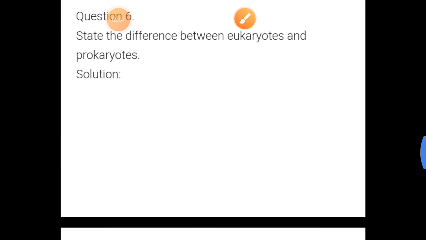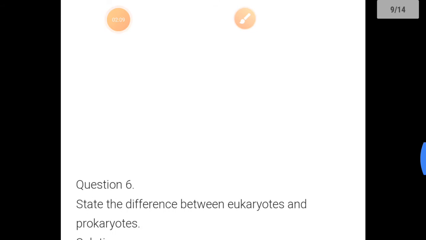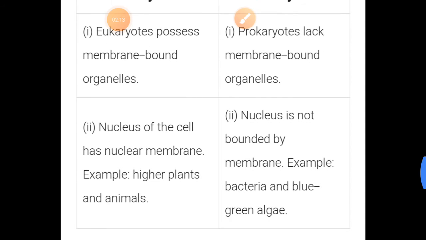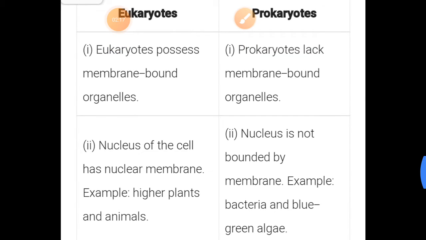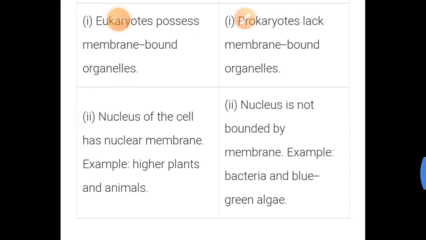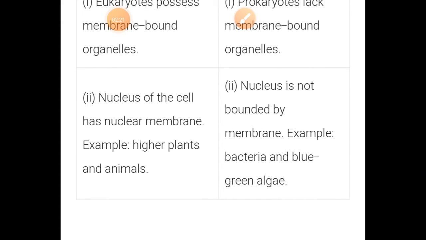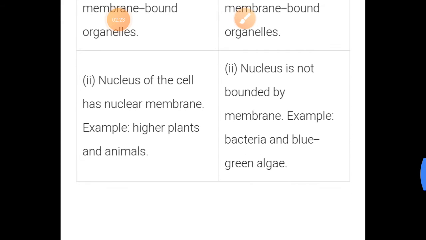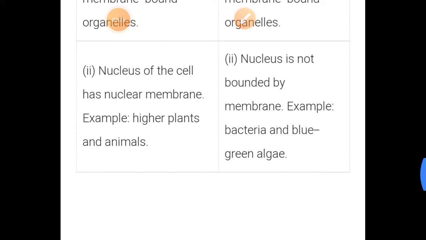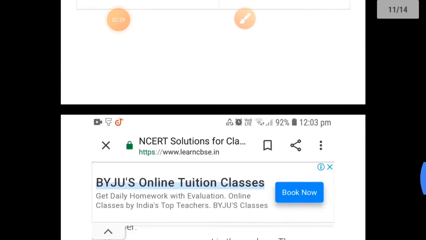Question number 6. State the difference between eukaryotes and prokaryotes. So what is the major difference? Eukaryotes possess membrane-bound organelles. Prokaryotes lack membrane-bound organelles. The nucleus of the eukaryotic cell has a nuclear membrane. Examples: higher plants and animals. In prokaryotes, the nucleus is not bounded by a membrane. Examples: bacteria and blue-green algae.